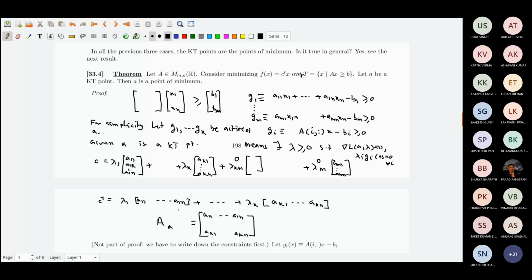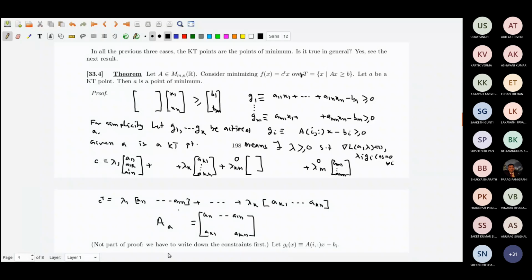And if you remember, one of our very old results, when we said which kind of objective functions are minimized at A, there we had a theorem. It said that an objective function f(x) equal to C transpose x is minimized at A if and only if, remember, if and only if C transpose is a non-negative combination of the rows of A subscript a.